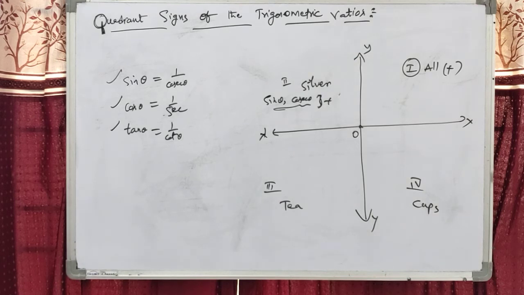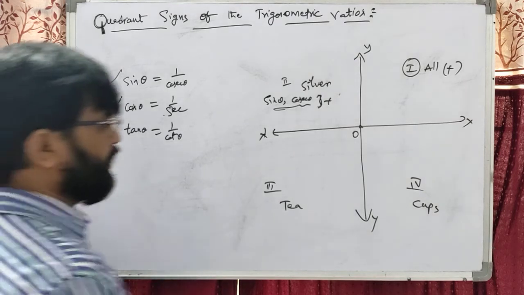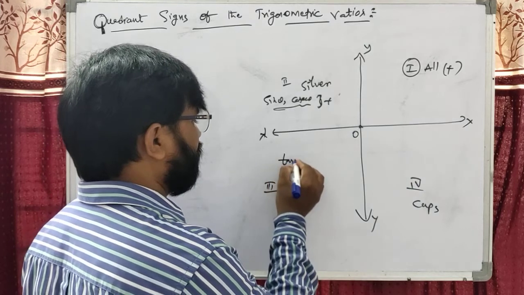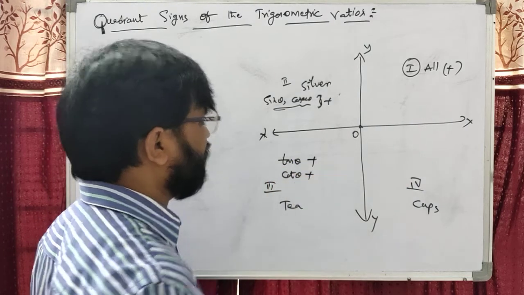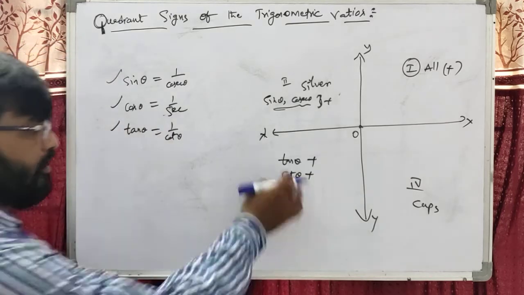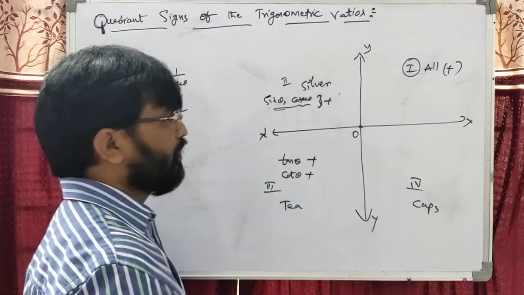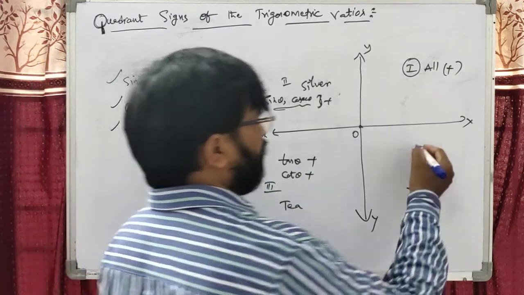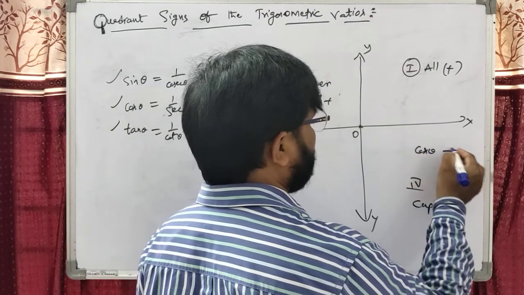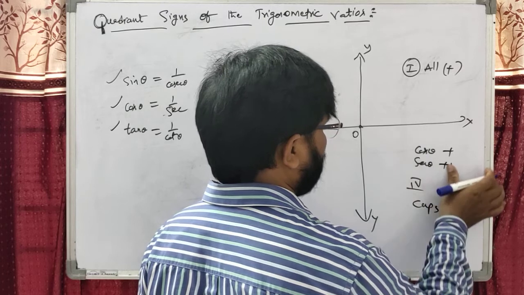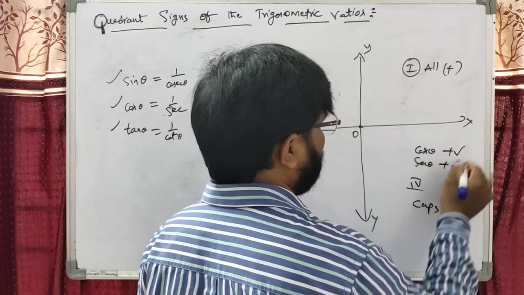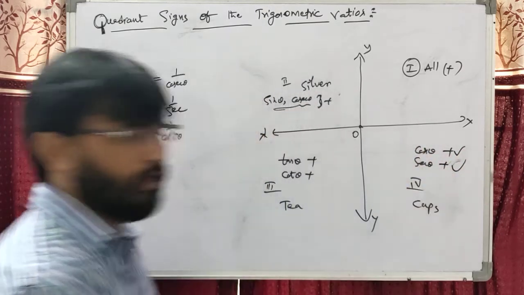Dear students, the next one is T. T means tan theta is plus, and the reciprocal of tan, cot, is also plus in the third quadrant. All silver tea cups. Cups means cos. Cos theta is plus. The reciprocal of cos, secant theta, is plus. So here these two are plus, the remaining 4 are minus.